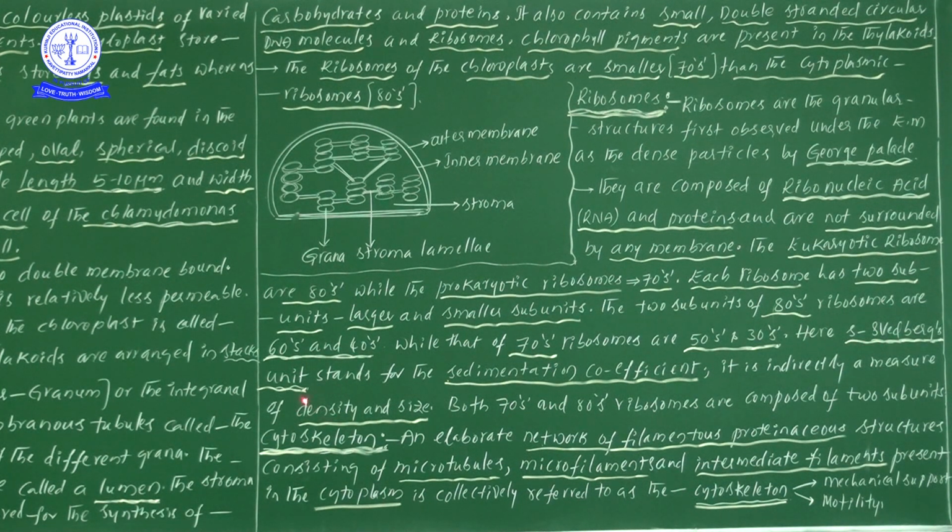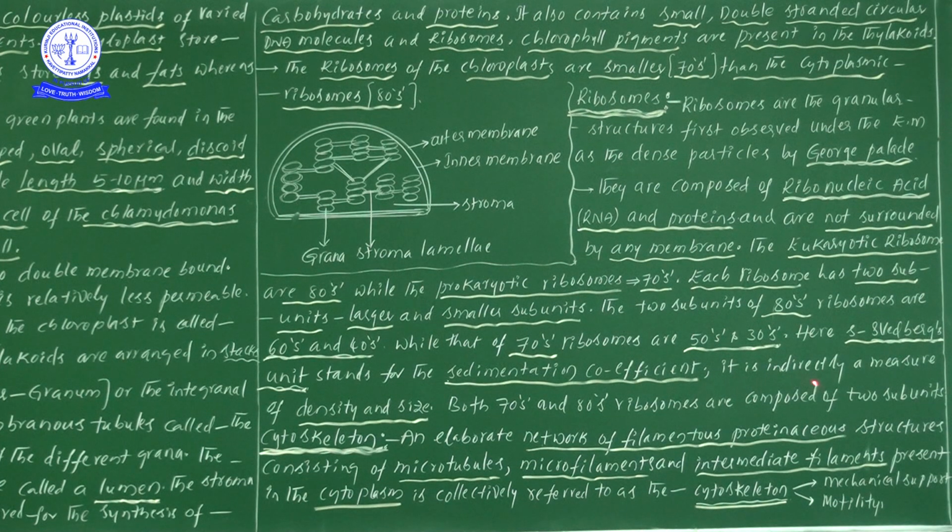S stands for Svedberg unit. S stands for sedimentation coefficient. In the centrifugation process we will use this word. So the point here is that the Svedberg unit stands for the sedimentation coefficient.